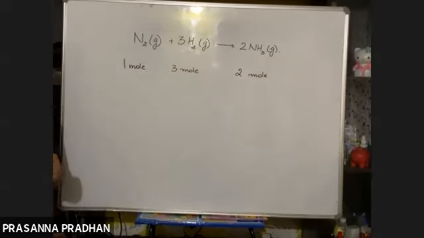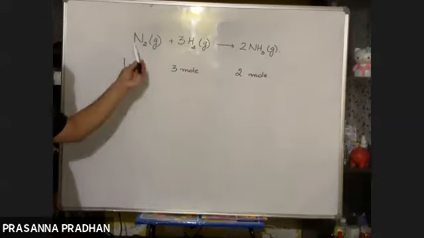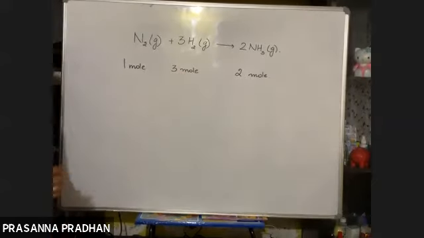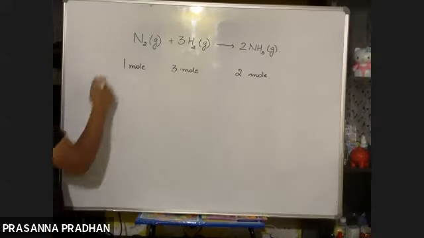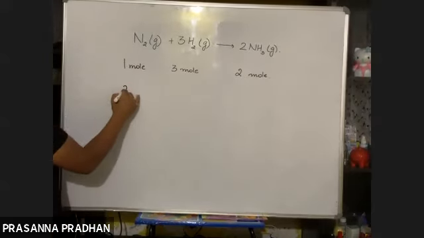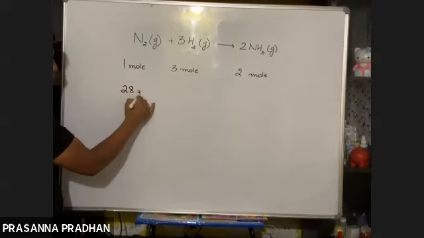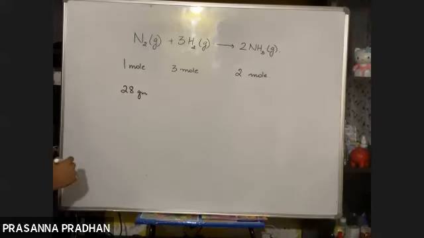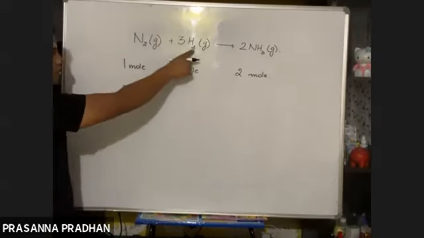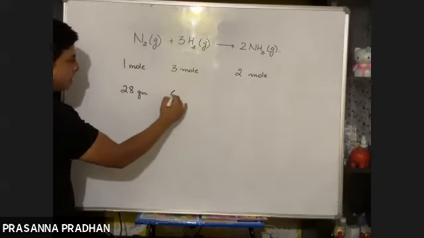Now if I express the same in terms of mass, how will I do so? 1 mole of nitrogen, what is its mass? It's equal to the molecular mass, 28 gram. What is the molecular mass of hydrogen? 2. So 2 times 3 is equal to 6 gram.